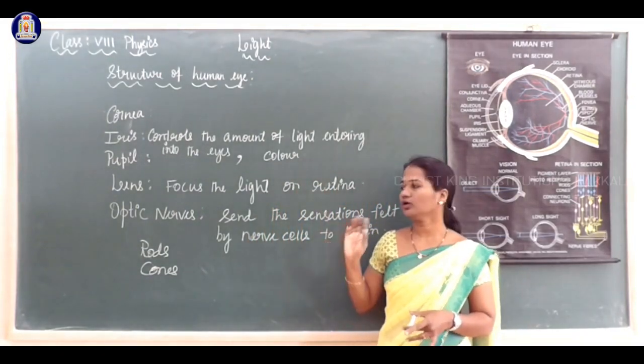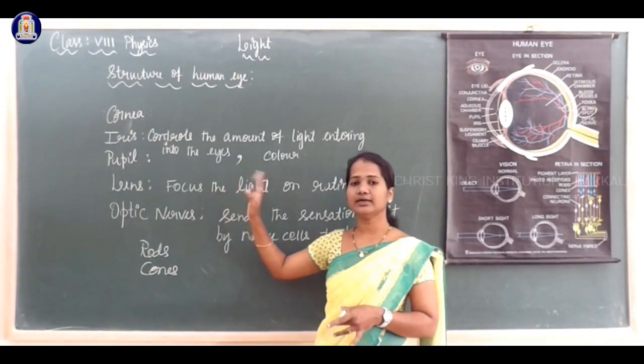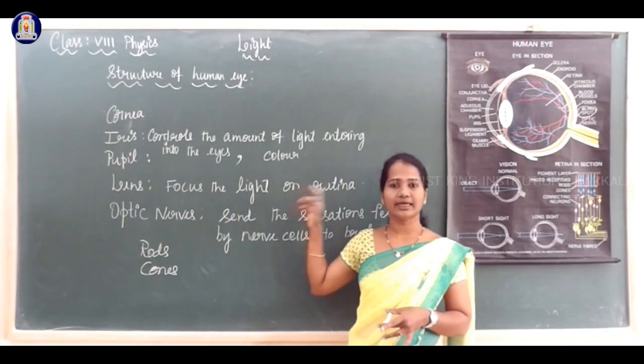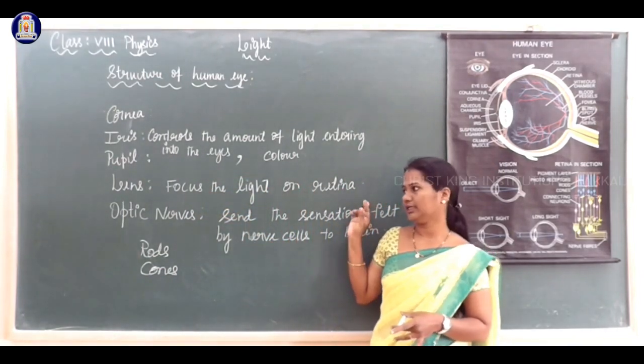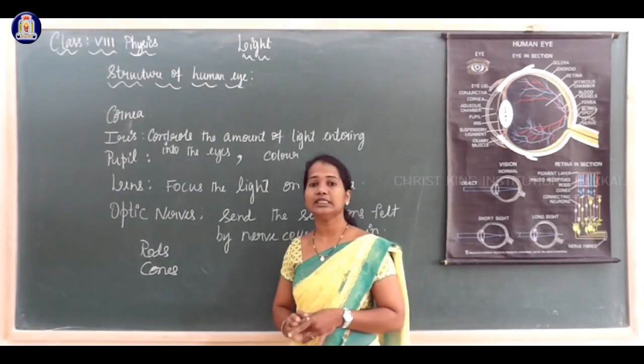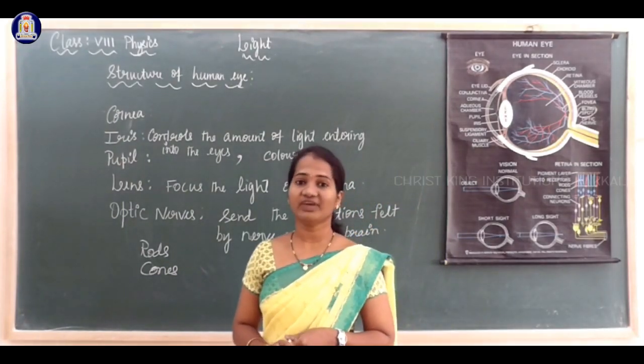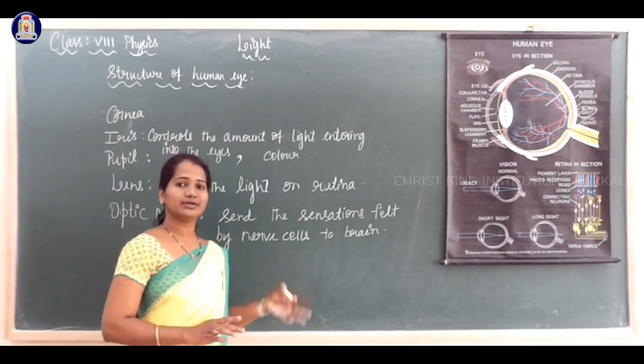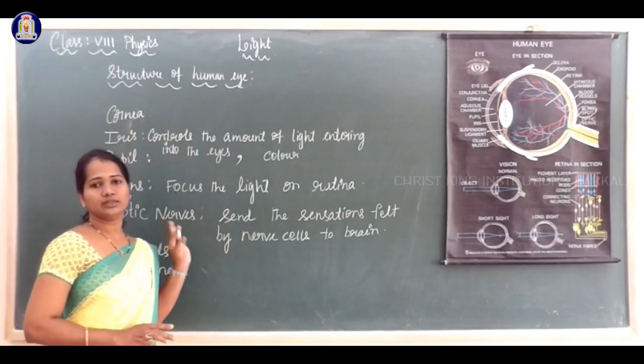There is a layer called retina. On the retina, the light gets focused and an image is formed. The retina contains many nerve cells. Sensations felt by these nerve cells are sent to the brain by the optic nerves.